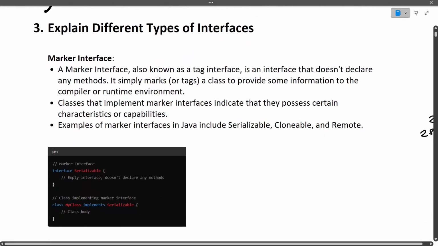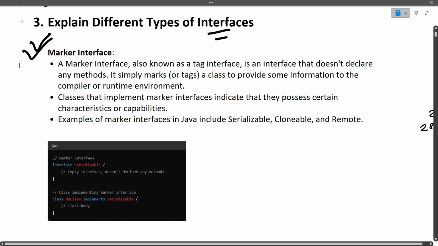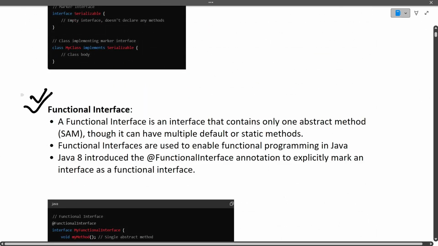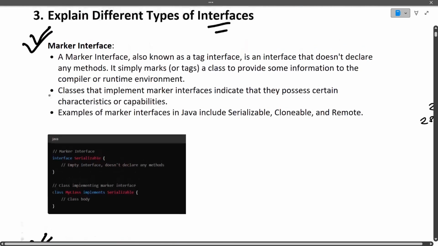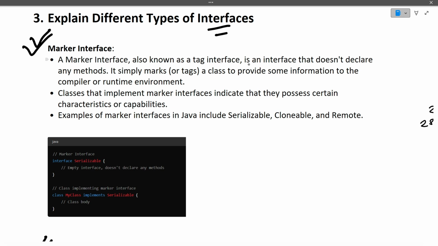Next question is, explain the different types of interfaces. There are mainly two types of interfaces. One is the marker interface, another one is the functional interface. Now what are the definitions of marker interface and functional interface? A marker interface, also known as a tag interface, is an interface that doesn't declare any method. So the one line definition is that a marker interface does not define any method.